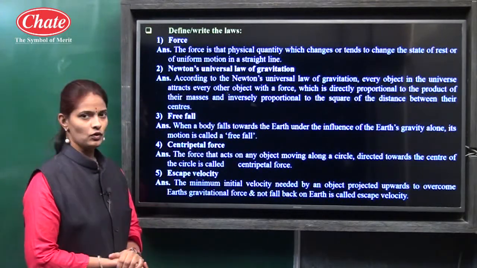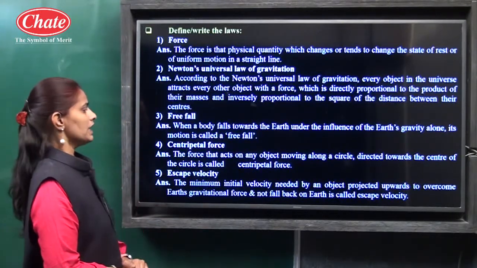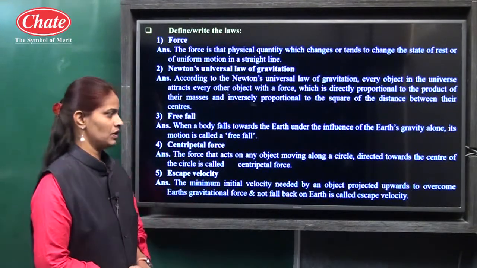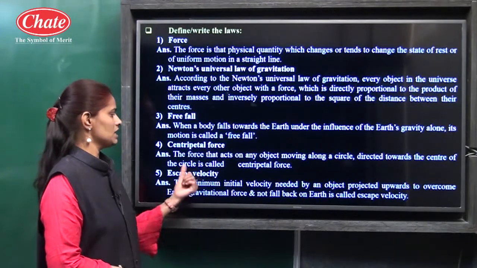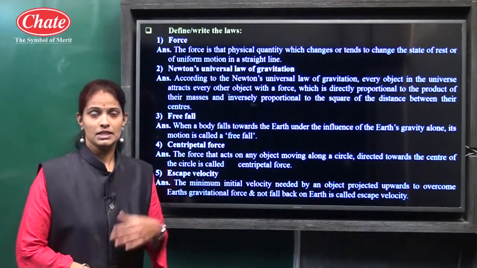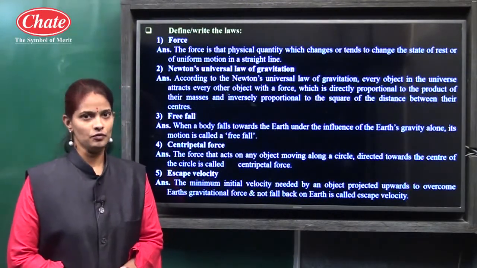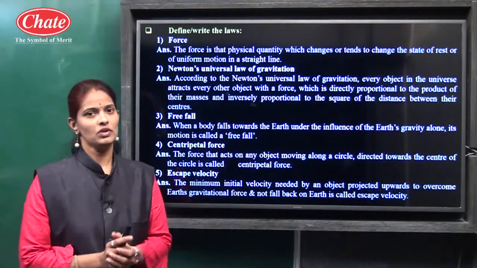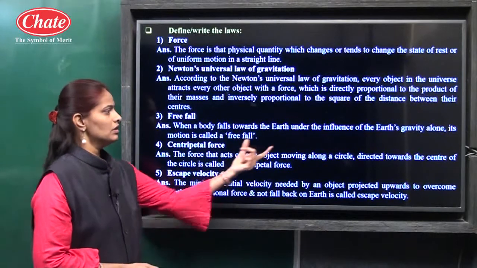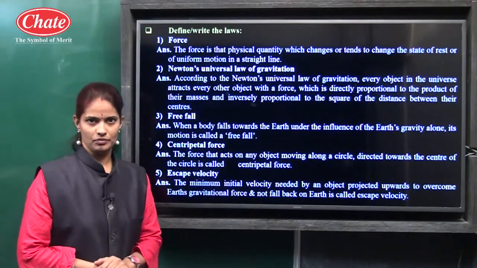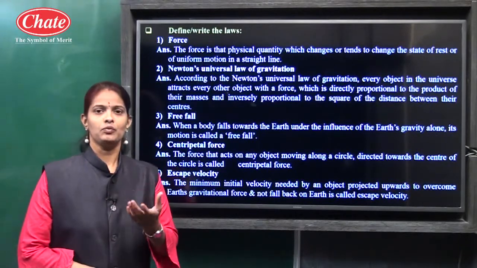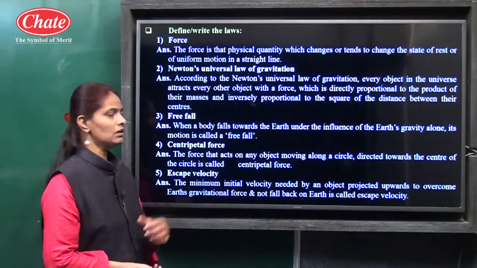Then centripetal force. The force that acts on any object moving along a circle, directed towards the center of the circle, is called centripetal force. Centripetal force means center seeking force. The object that moves along a circular path is attracted toward the center with a force, and that force is known as centripetal force.